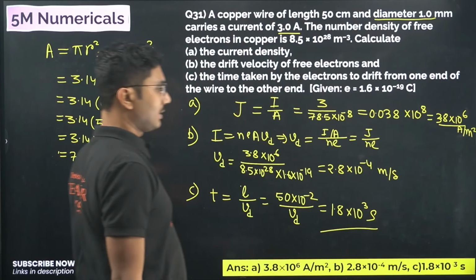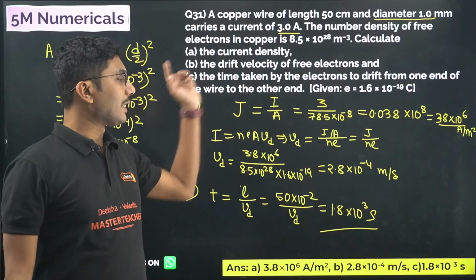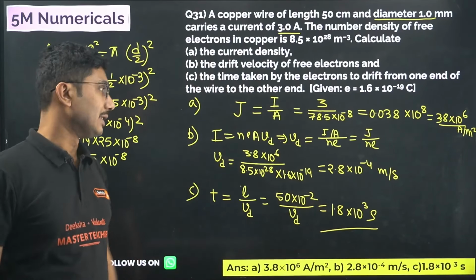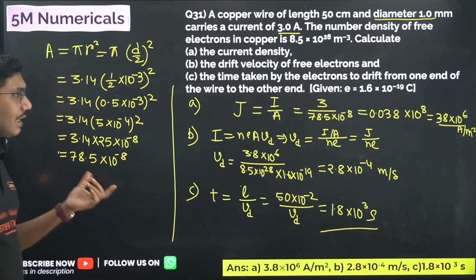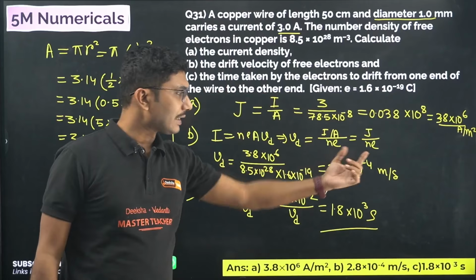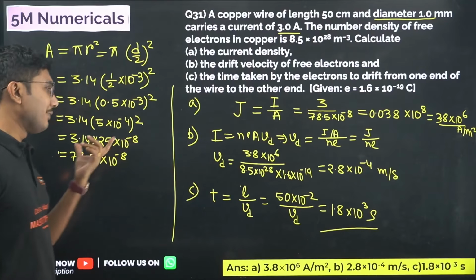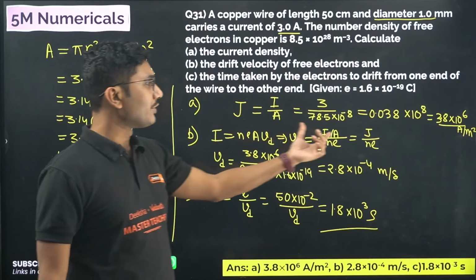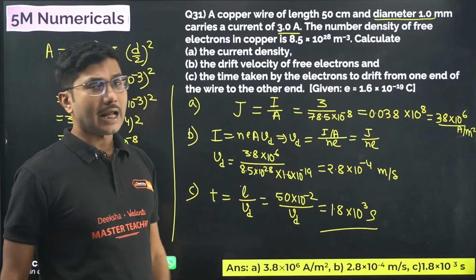So you see that the time taken by the electron to reach from one end to another is very, very high. So this is the approach. First you calculate the area, next you calculate the current density, and using the current density you can calculate the drift speed. If current density is not asked, you have to calculate the area and directly put these values over here and calculate the drift speed, and then the time taken.